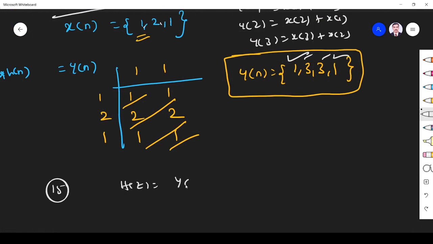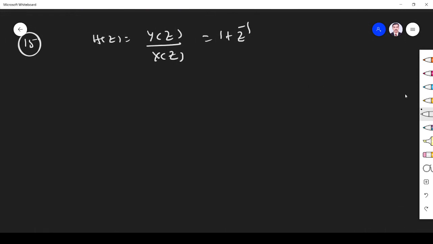H of z is equal to y of z divided by x of z, is equal to 1 plus z inverse. How is the hardware structure? Simple. I realize it by direct form 1, from x of z to y of z, 1 and z inverse.